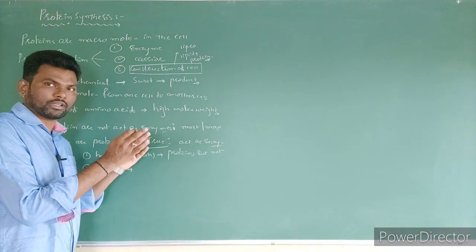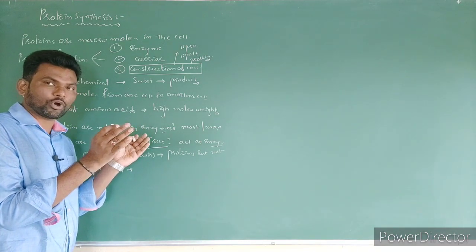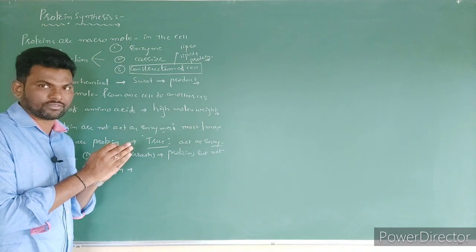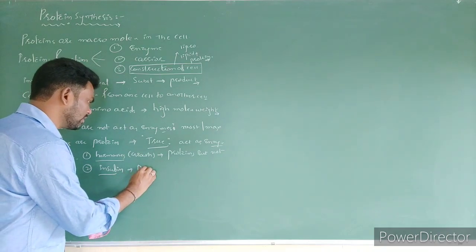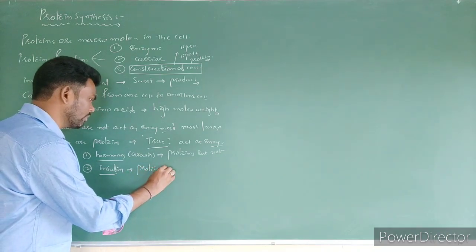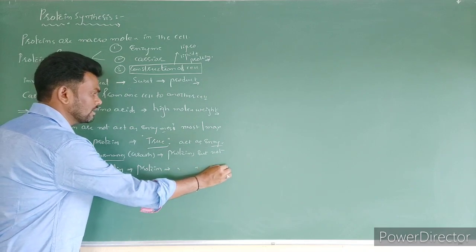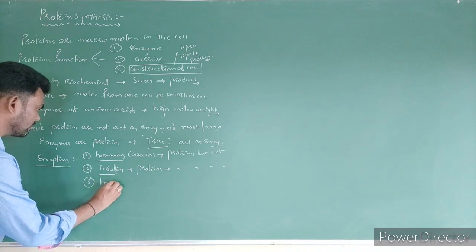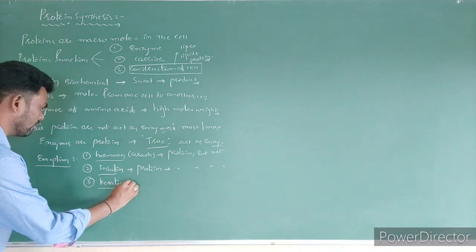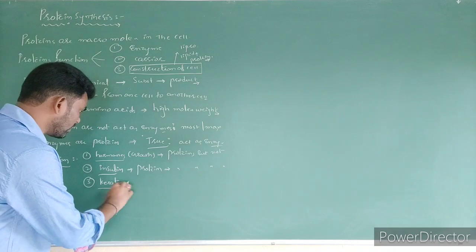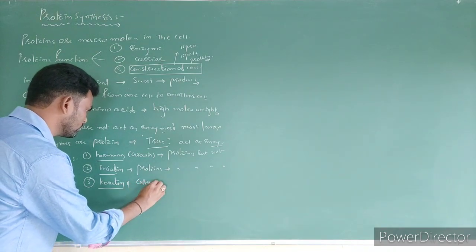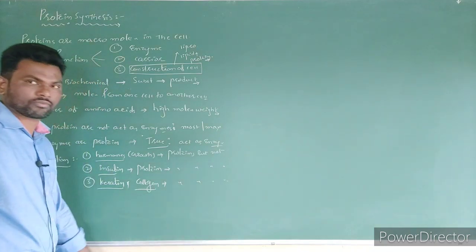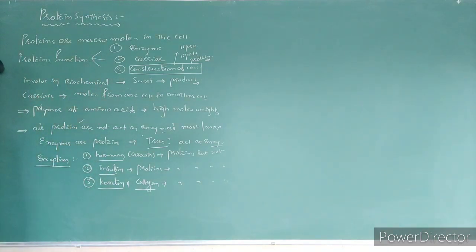We already discussed protein. Insulin is formed with 3 polypeptide chains. Mature insulin contains only 2 polypeptide chains, right? Insulin is also a protein, but it does not act as an enzyme. Like this, a number of proteins are there, for example, keratin as well as collagen proteins. These all are not acting as enzymes. So this is the explanation for the first statement.